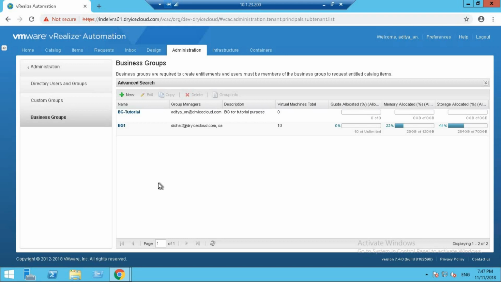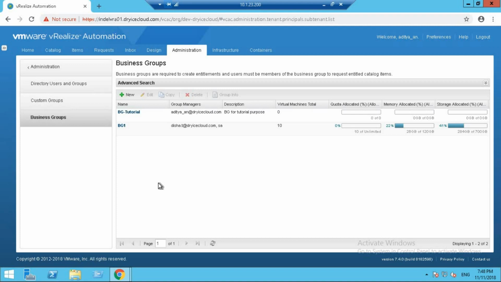So all business groups must have at least one business group manager, who will monitor the resource usage for its own business group, which we already did. We created a business group manager. A user can be a member of more than one business group, and it is completely normal for a user to have different roles in different business groups that it is a part of.